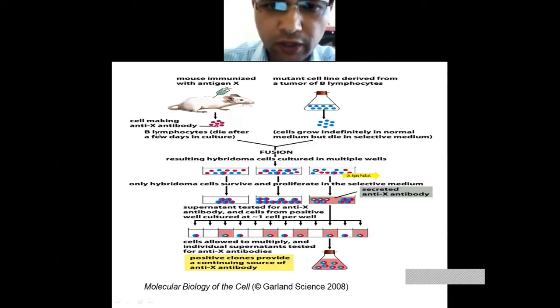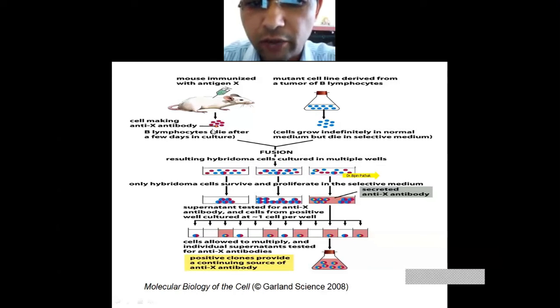Now if you provide the antigen to the body of these mice, what will happen? Definitely after some time antibodies are produced for this antigen in the spleen, because the B lymphocytes mature in the spleen. Now it is a mammal, so the cell is making anti-X antibody. That means for this specific antigen, the cells of the spleen form specific antibodies.